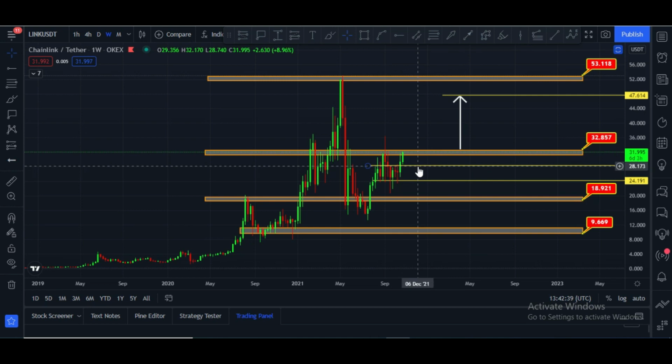Okay, and let me please show you the fib levels to trade. I want to show you this from the beginning of this year. Let me please find this, because I want to show you the exact targets.